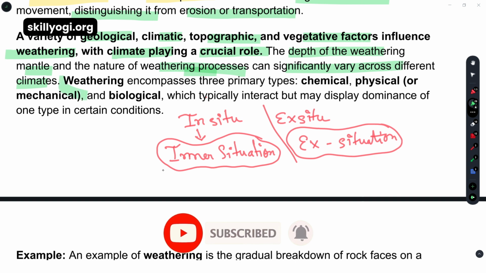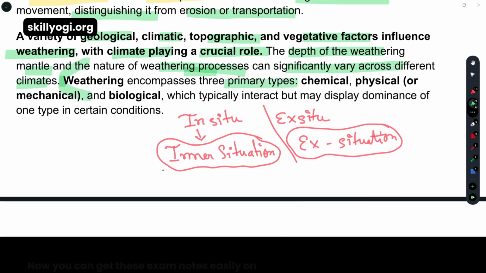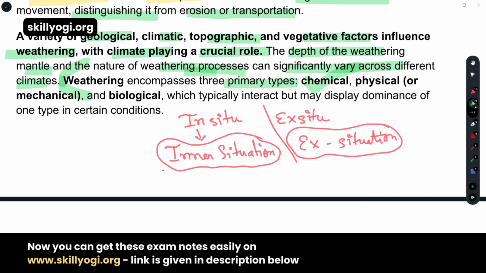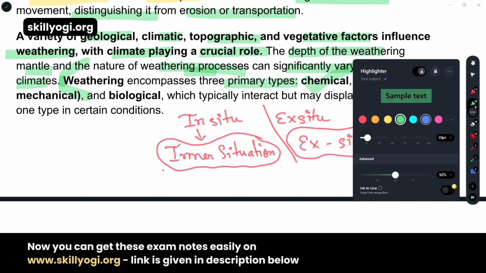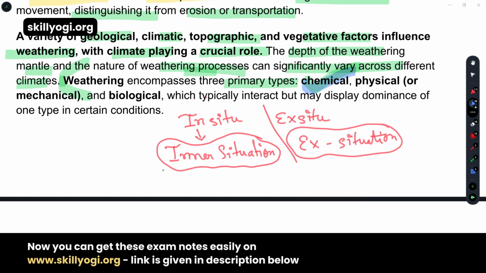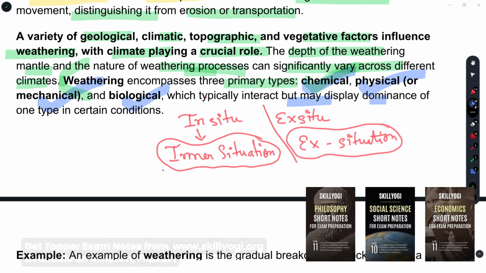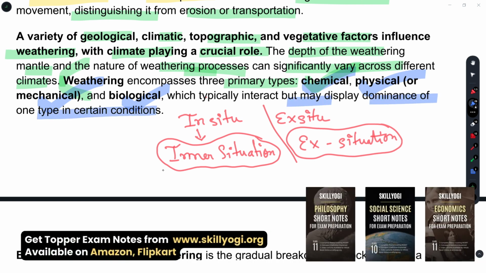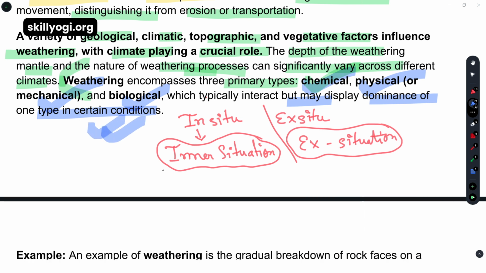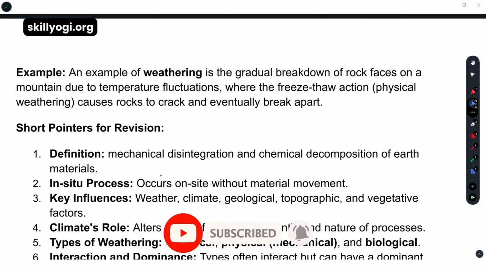So weathering encompasses three primary types. The first one is chemical. Second one is physical or mechanical, just now I said. And the third one is biological. They interact but may display the dominance of one type in certain conditions. So three kinds of weathering we have. The first one is physical weathering, or you can term as mechanical weathering. Second one is chemical weathering, and third one is biological weathering.